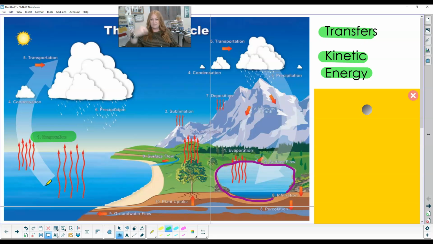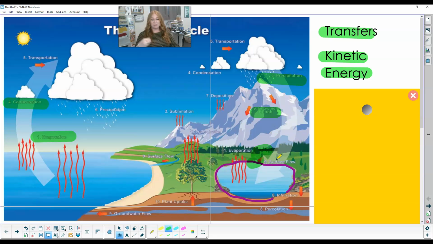Evaporation moved it from the ocean or the surface of the earth up into the atmosphere. Condensation moved it from the atmosphere back together into a cloud. Precipitation moves it from the cloud back to the earth. Runoff moves it from up high to down low. It's running along the surface of the earth.